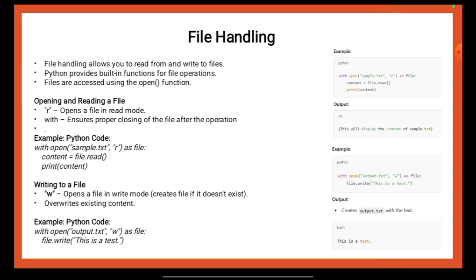File handling is essential for working with external data and saving program output. So this is everything that can be said as per the details mentioned over here. Now we will move on to the next discussion part.